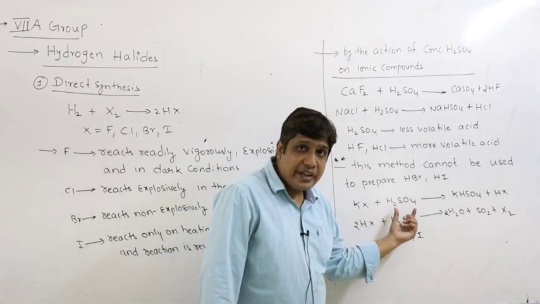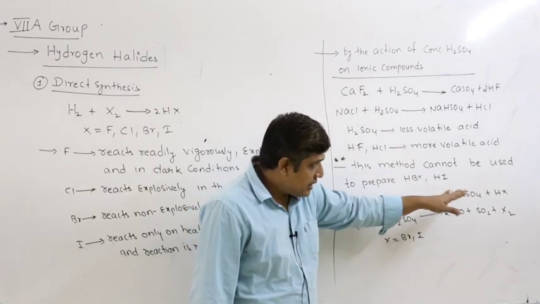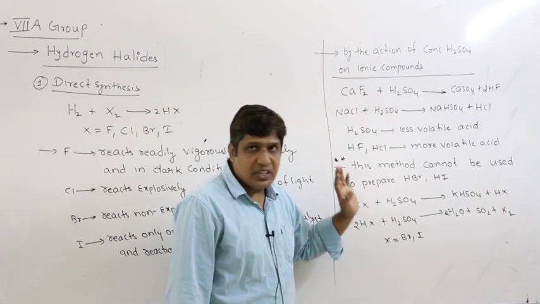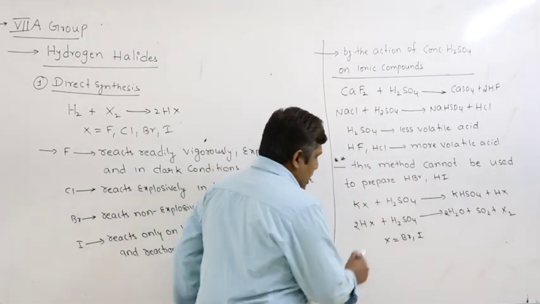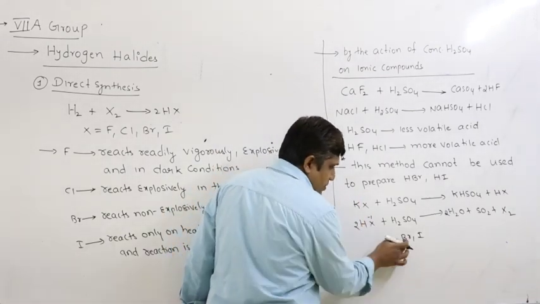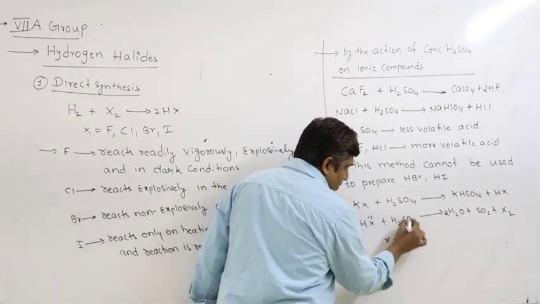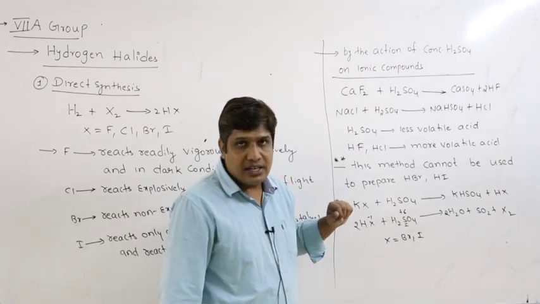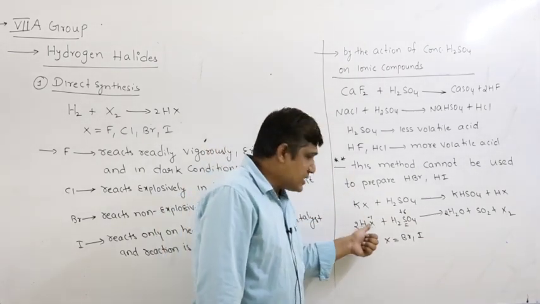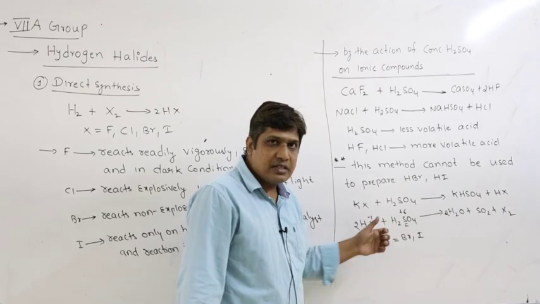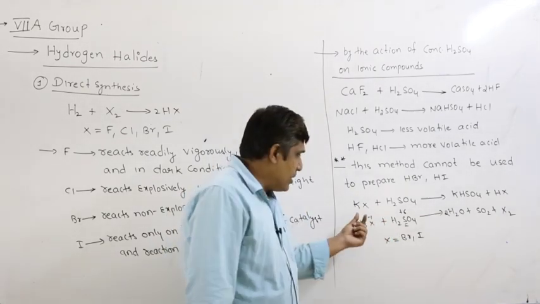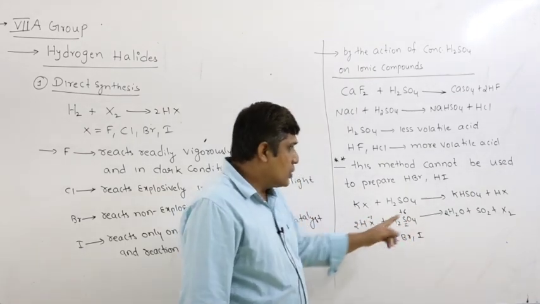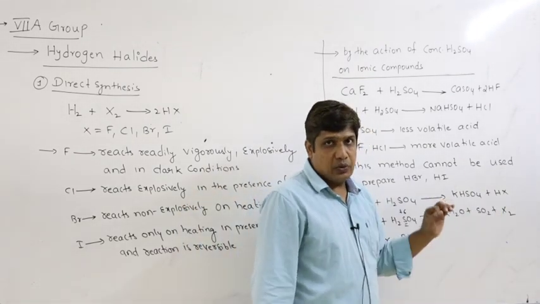So there will be unreacted sulfuric acid, and the liberated HX, HBr, HI, react with H2SO4. Now why? Here X is present in -1, that is Br- or I-. Sulfur is present in +6. So sulfur is present in its higher oxidation state, therefore it is an oxidizing agent. X-, that is Br-, I-, are better reducing agents. So a better reducing agent and a good oxidizing agent will react to release Br2 or I2, right?